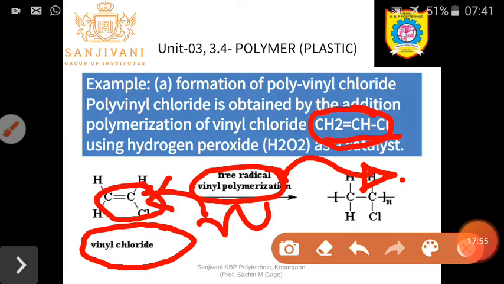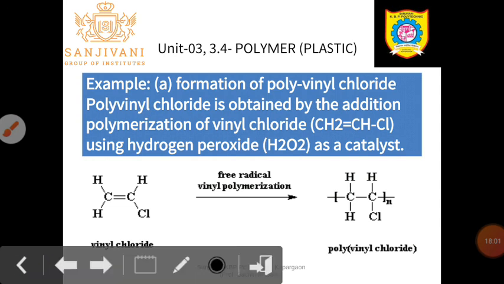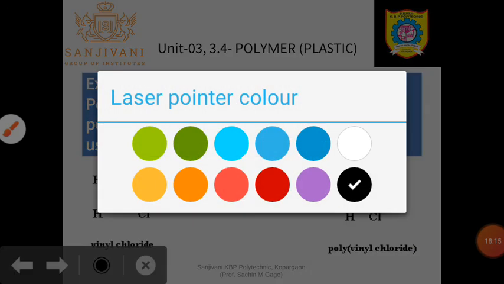Here the catalyst used is hydrogen peroxide. So without the catalyst the rate of reaction might be slower. So here the catalyst is definitely used.